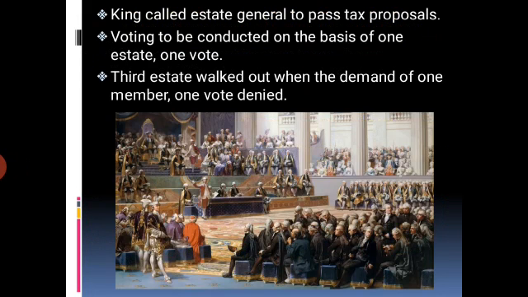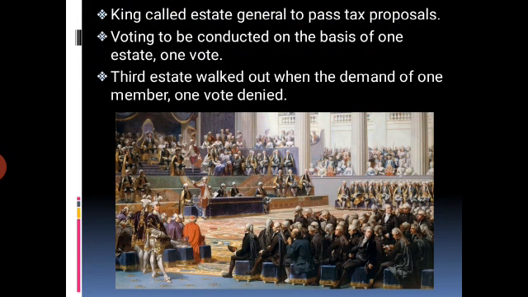The third state was represented by its more prosperous and educated members, but they faced discrimination and had to stand at the back. Students, in the given picture, you are seeing this situation. Students, peasants, artisans, and women were denied entry to the assembly, but they sent their demands and grievances through the representatives.